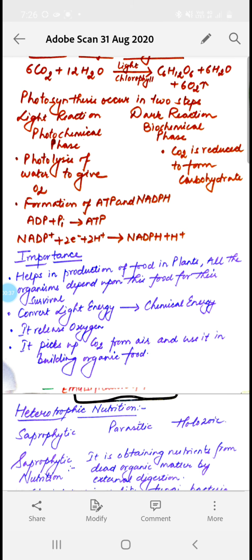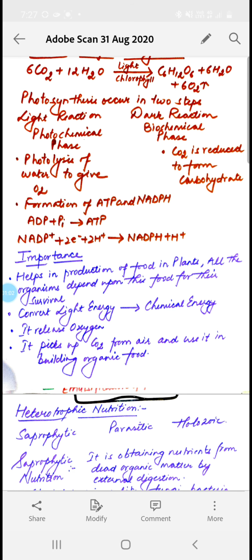So this photosynthesis completes in 2 steps. The first one is the light reaction and another one is the dark reaction. Light reaction is called the photochemical phase, and dark reaction is called the biochemical phase or biosynthetic phase also. Now the light reaction is a light dependent process where the light is used for conversion of water into oxygen gas. That is called the photolysis of water.